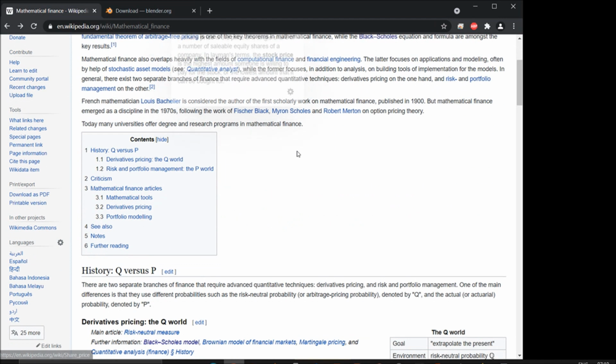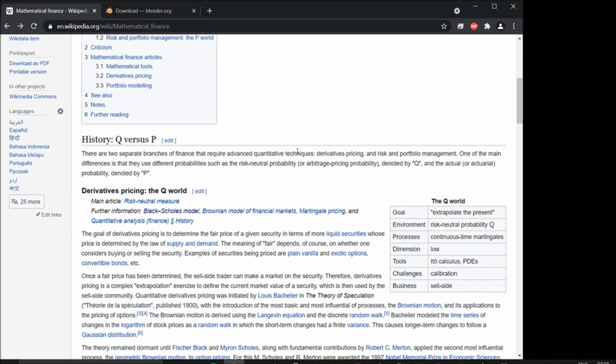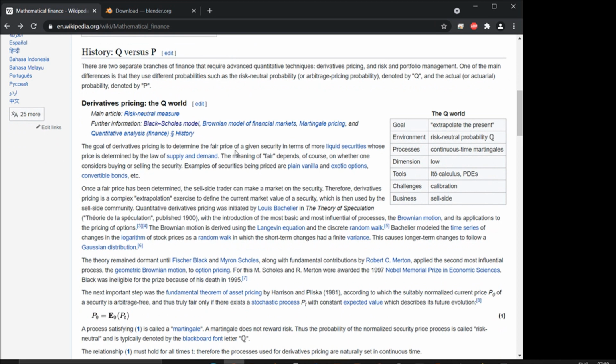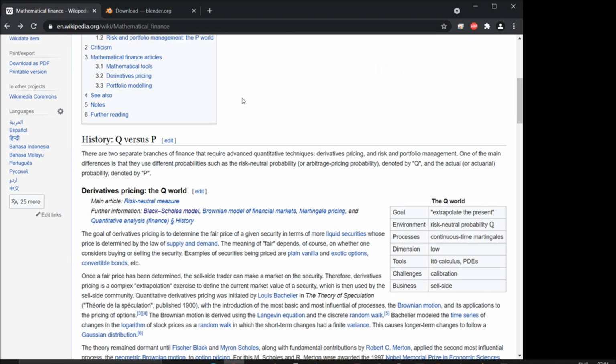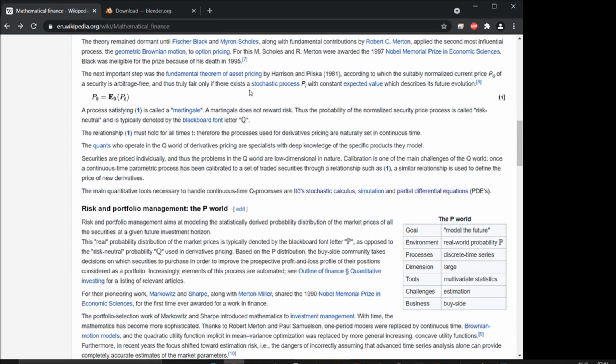I'll go with some of the key points. As I already discussed, the Black-Scholes model, especially for derivative pricing or option pricing, is one of the famous models. It basically needs a partial differential equation, and we will definitely discuss these things.